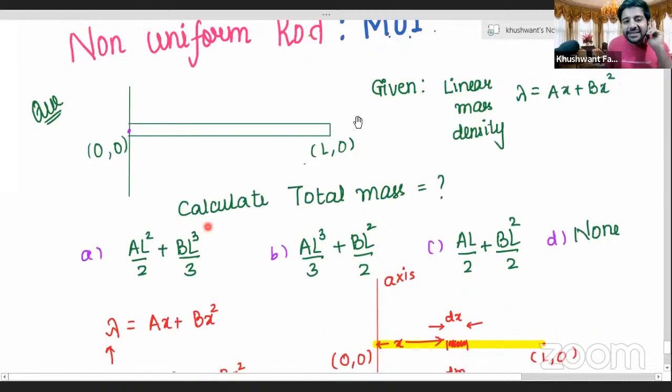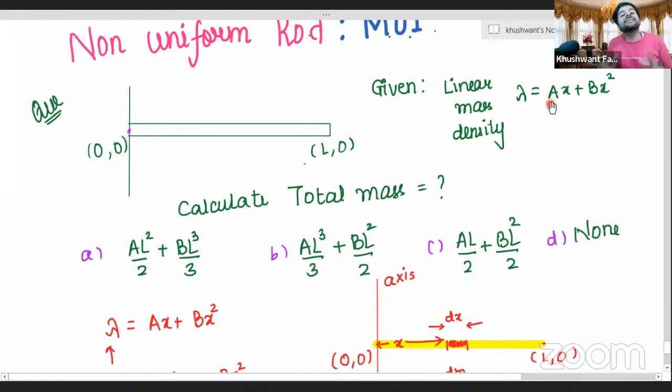You are given that there is a rod of unknown mass. We need to calculate the mass. Linear mass density, that is mass per unit length, lambda, is variable. Aanchal, how can we say something is variable? If it's given as a function of distance or time.